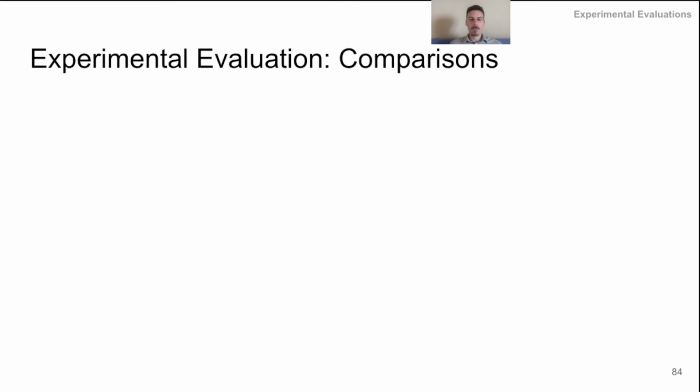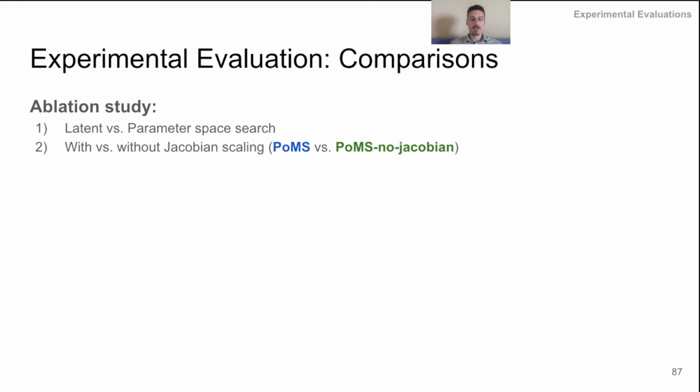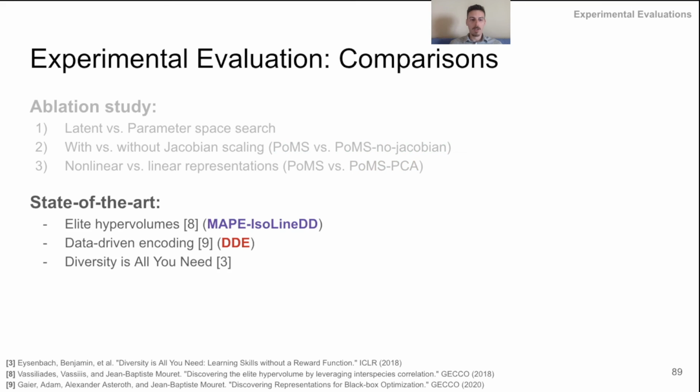In order to evaluate the performance of our proposed approach, we do an ablation study in order to evaluate our hypothesis regarding a latent space parameter search and to evaluate the contribution of using Jacobian scaling versus naive latent space search, and to evaluate the benefits of using a nonlinear versus a linear latent representation.